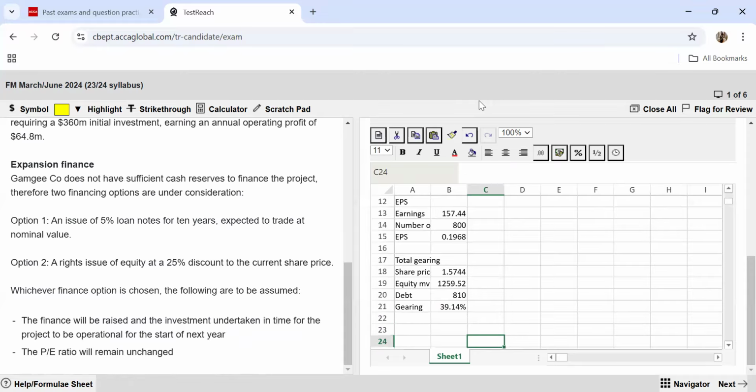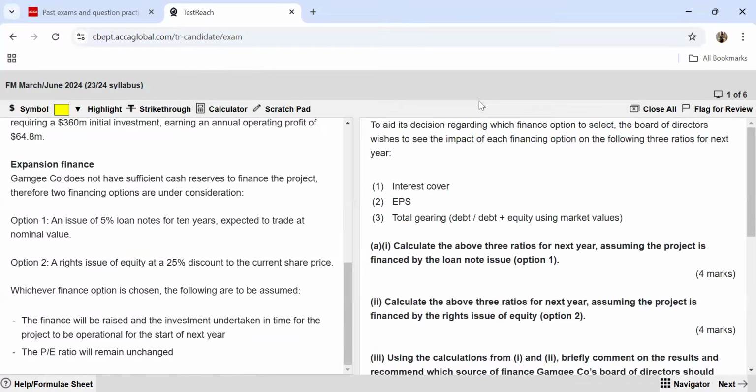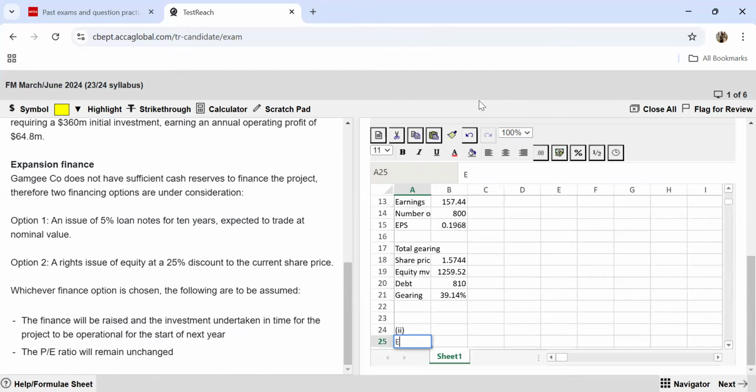Now moving towards part 2. Part 2 is wanting us to calculate the same ratios but assuming that the second option was chosen. So here we talk about the rights issue. The very first ratio that we start off with is going to be the interest cover.